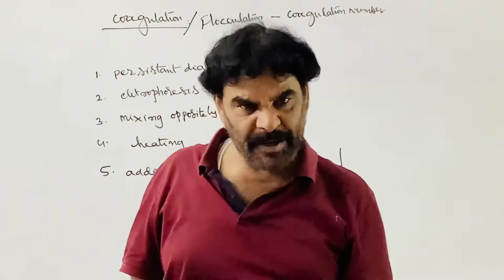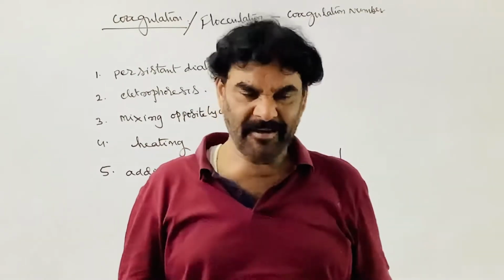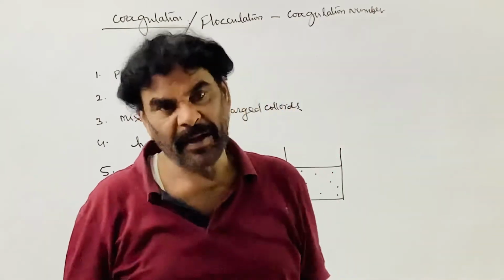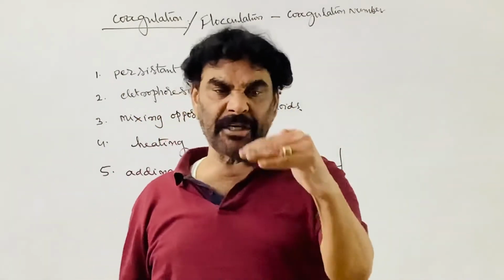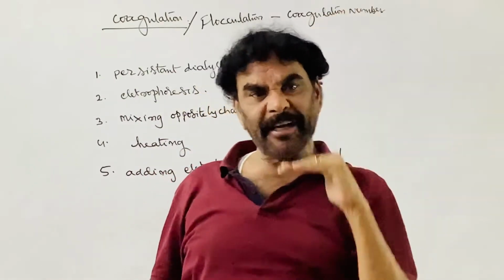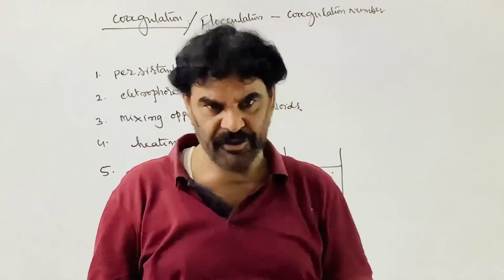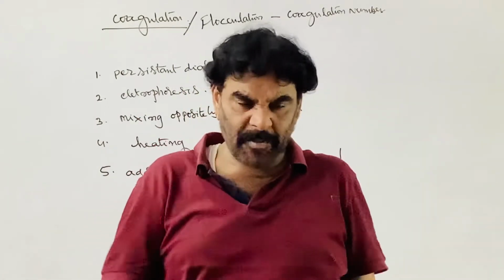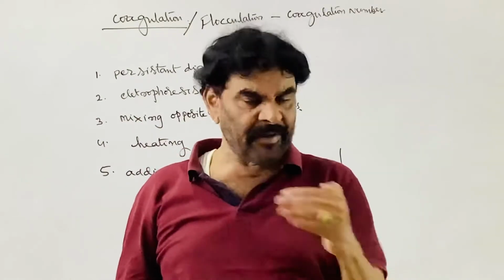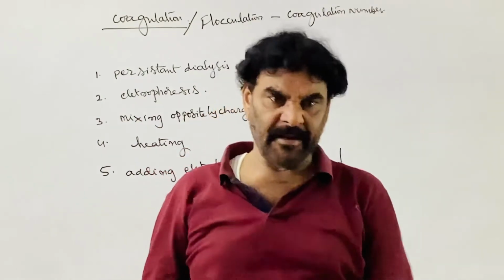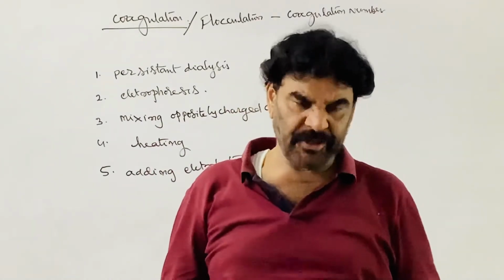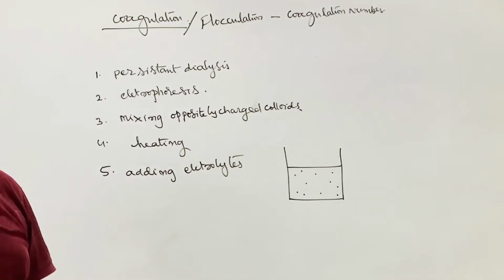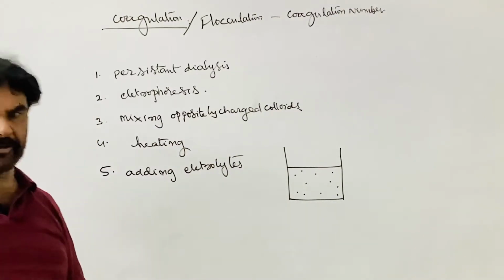Suspension to colloidal solution is peptization. Colloidal solution to suspension is coagulation. Coagulation is exactly the reverse of peptization. In the peptization process, the freshly prepared precipitate is converted into a colloidal solution by disintegrating the solid particles into small particles. So coagulation is exactly the reverse of the peptization process.